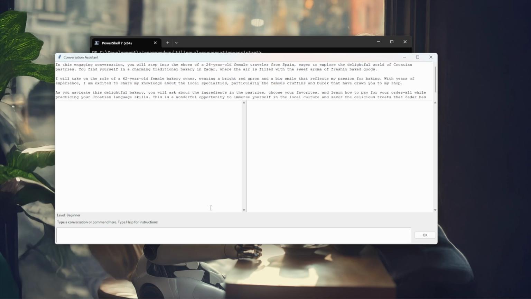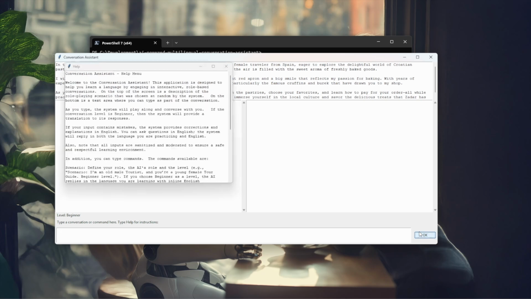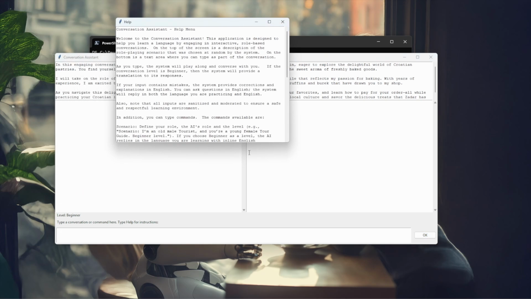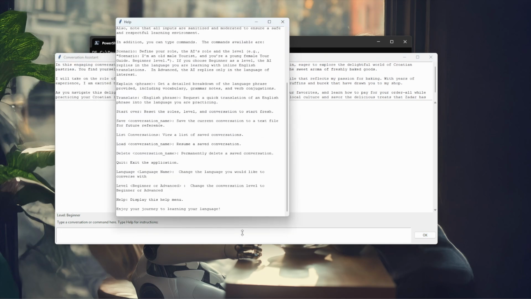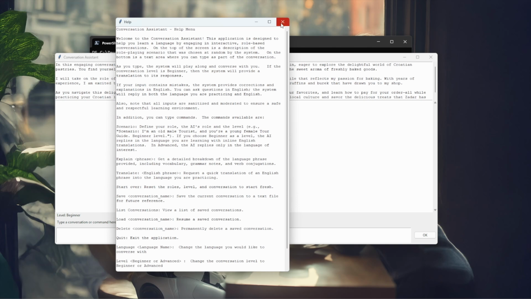If in the conversation you type help, or any other phrase that tells the AI that you need help, the system will open a help window that explains what you can type and how the system works. The help page will also tell you what commands you can use.